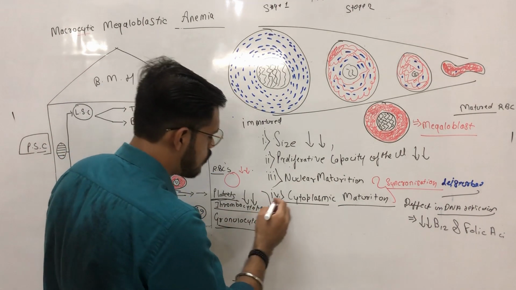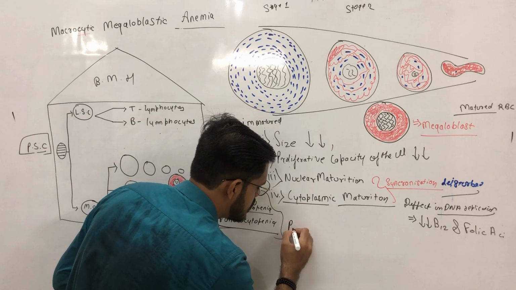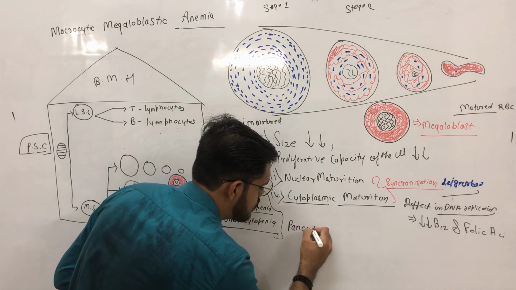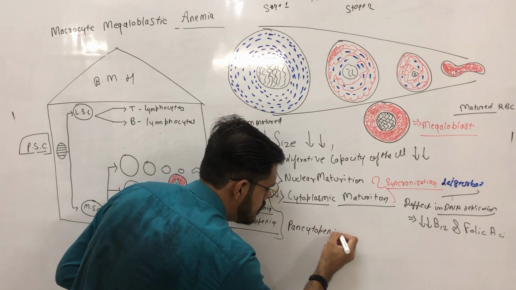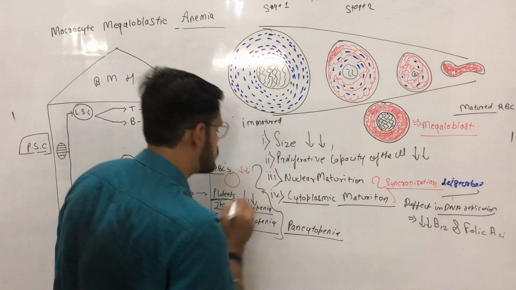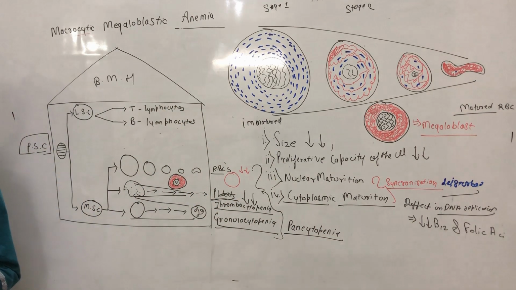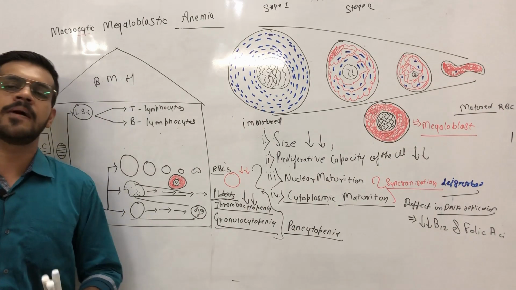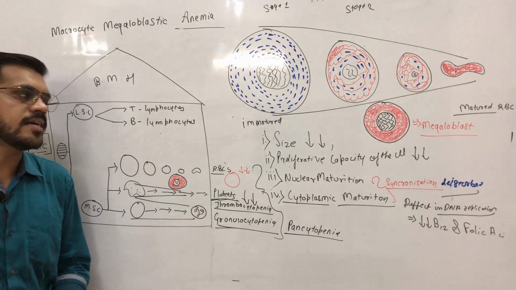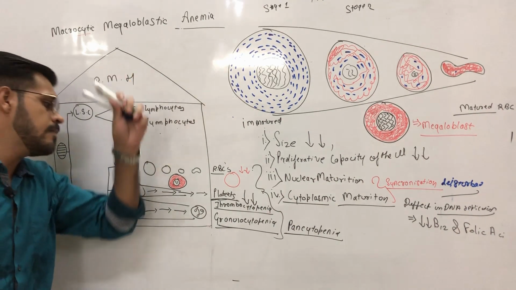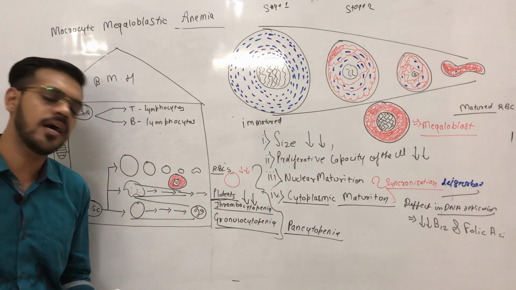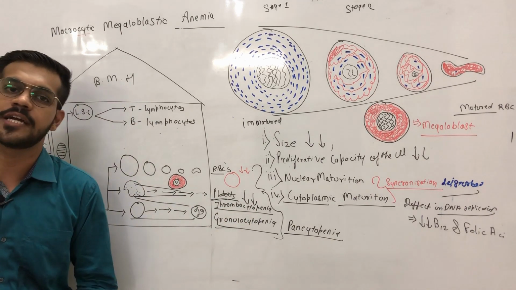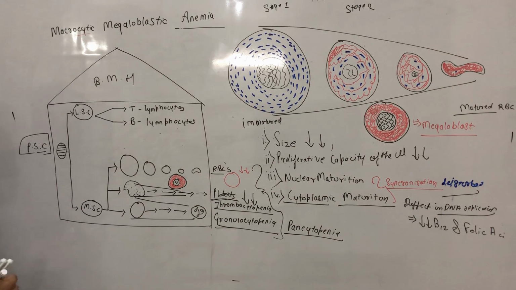So in common, we call this condition pancytopenia. If someone asks you what is pancytopenia, we can define pancytopenia as a condition in which there is anemia, thrombocytopenia, and also granulocytopenia. This is all about